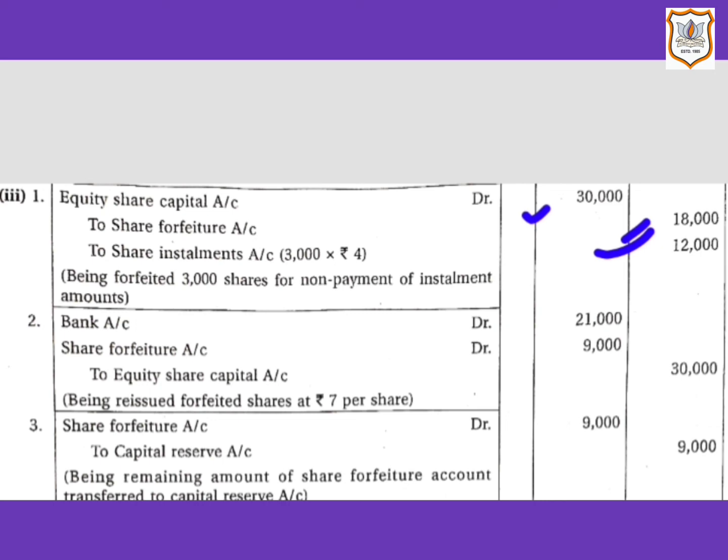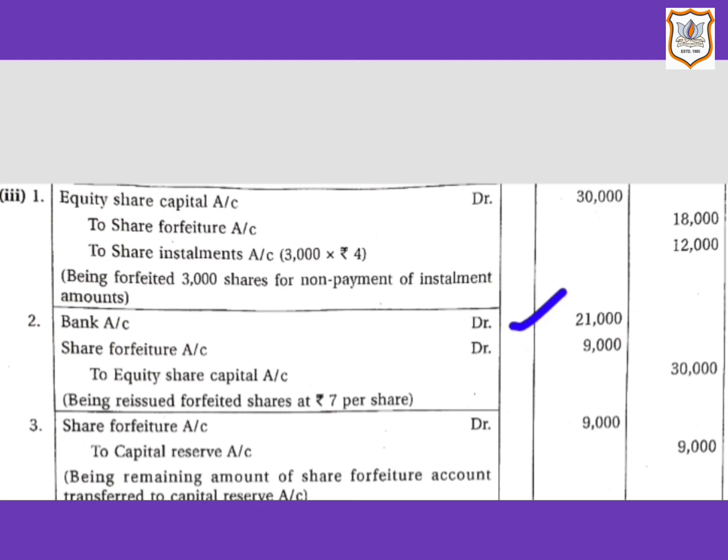So now let us see next journal entry for reissue of forfeited shares. Here, company has reissued forfeited shares at ₹7 per share. So here 3000 multiplied by 7, that comes to ₹21,000.